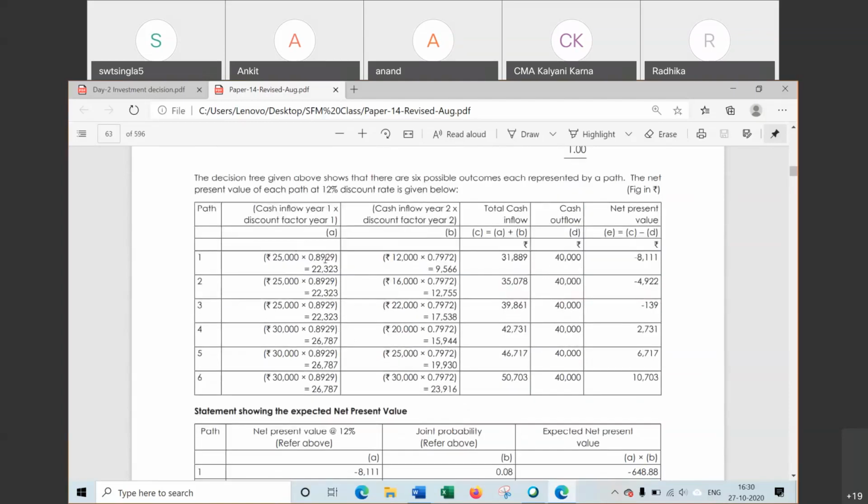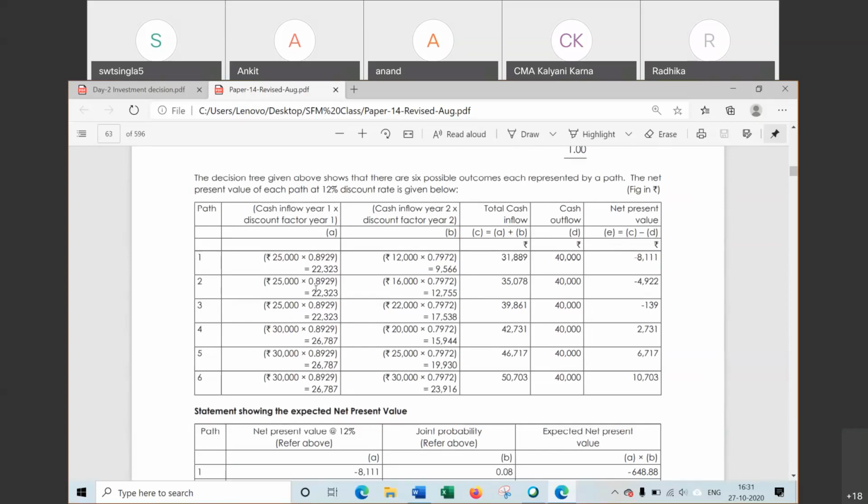Now we will multiply with PV factor for first year. Cost of capital is given as 12%. So at 12%, PV factor is for first year 0.8929, for second year 0.7972. Now we have multiplied this with PV factor and collectively we have added. This is total cash inflow, cash outflow, net present value, cash inflow minus outflow. That is minus 811.